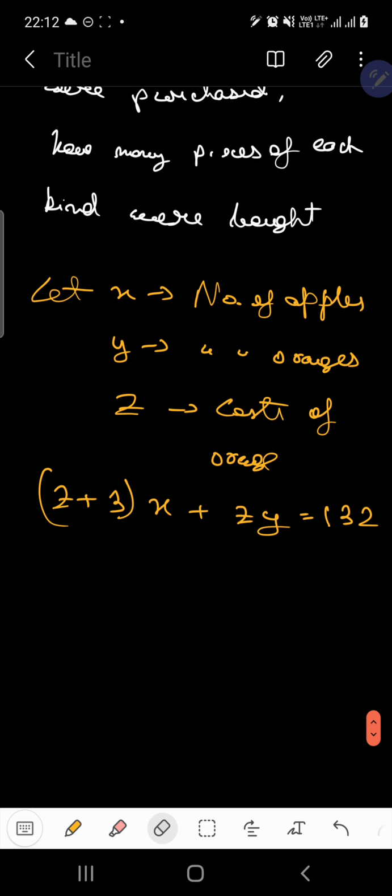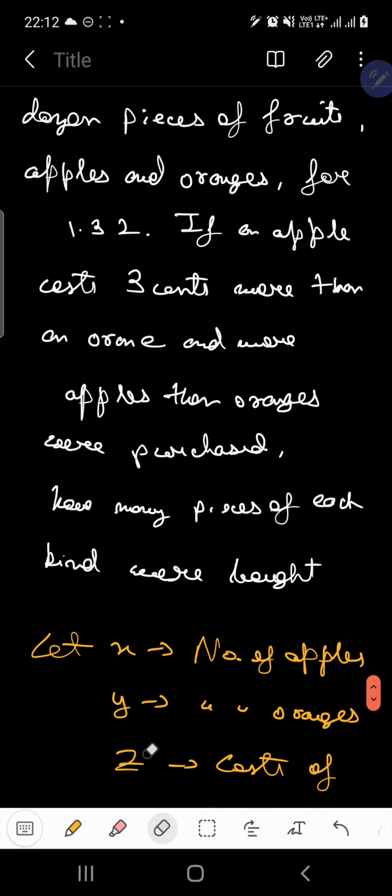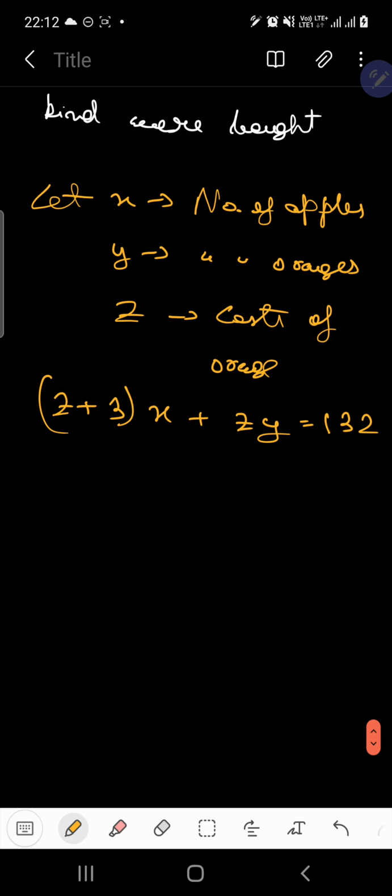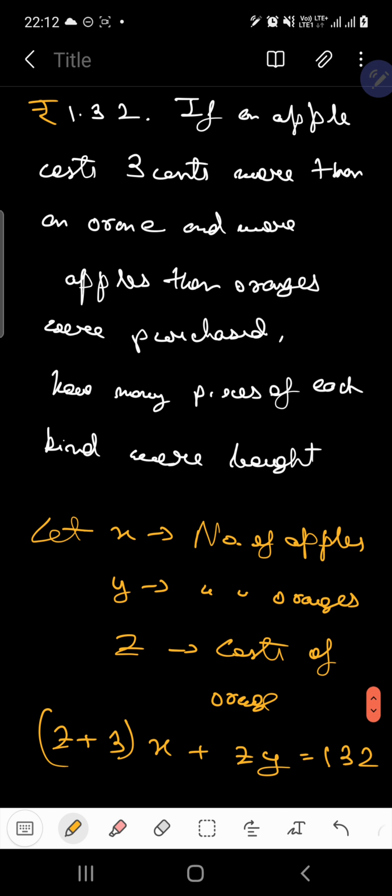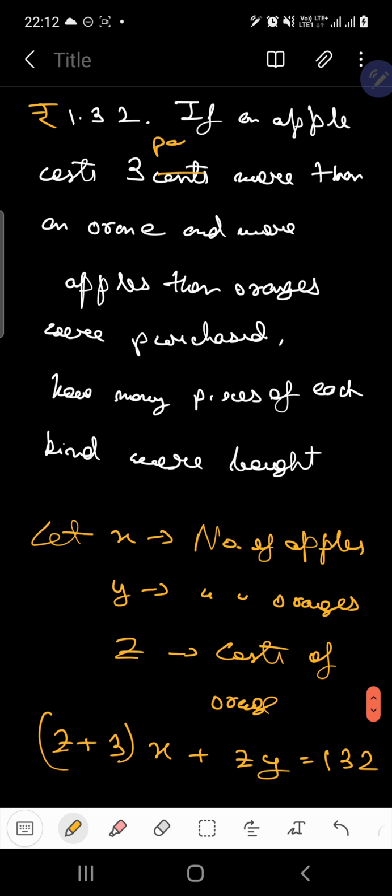Or rather, let us do one more thing, which is better. Let this be rupees, so we are changing it to paise, 132 paise. Let this be 3 paise. So this much is clear, I guess.